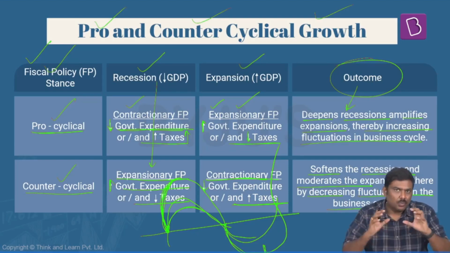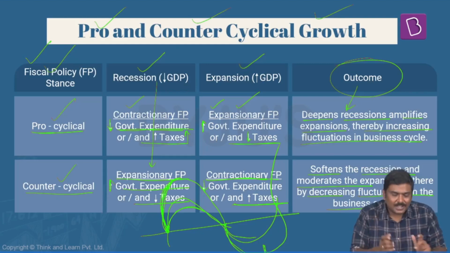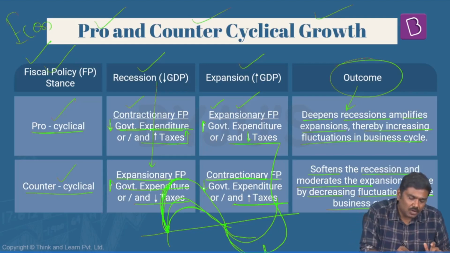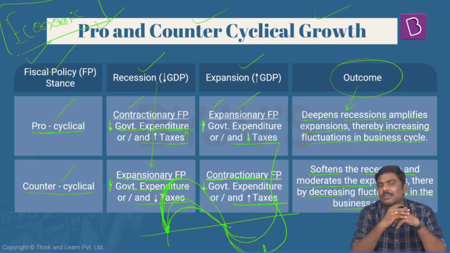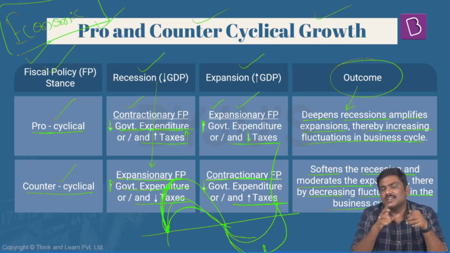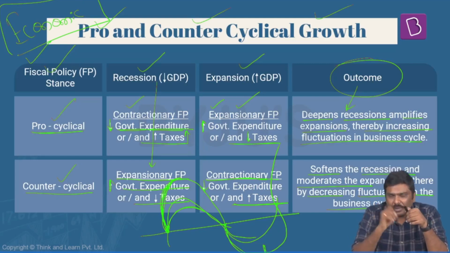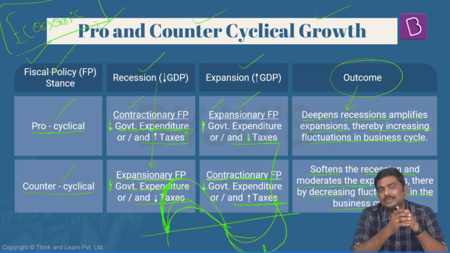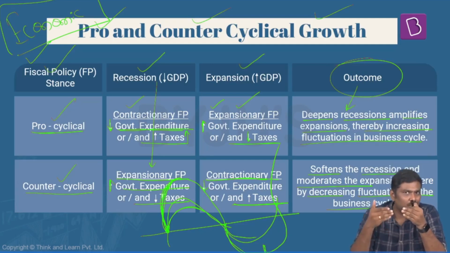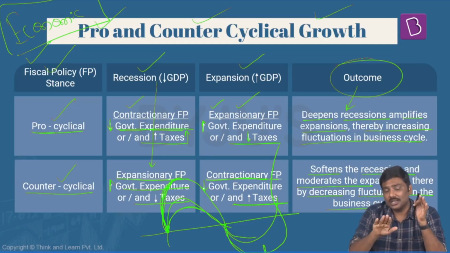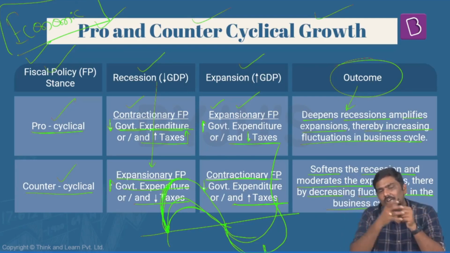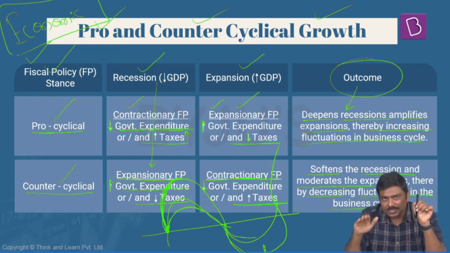Now understand this. Why should you study all of this? If you take the current economic survey, there has been a lot of discussion with respect to this idea of pro and counter cyclical policies of the government. The current economic survey basically says that many of the times the policies of the Government of India are pro-cyclical in nature. I'll repeat the statement here. Many of the times the government policies have been found to be pro-cyclical, or to put it another, very diplomatic way, it says that at many points of time it has been found that the government policies are not counter-cyclical.